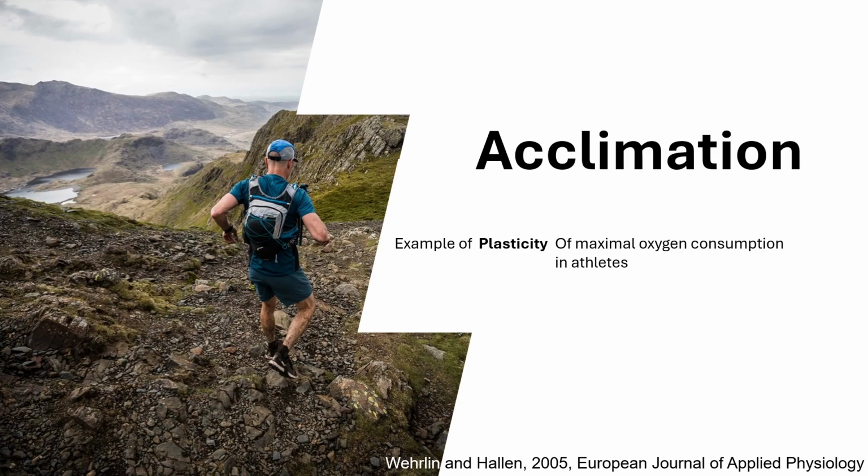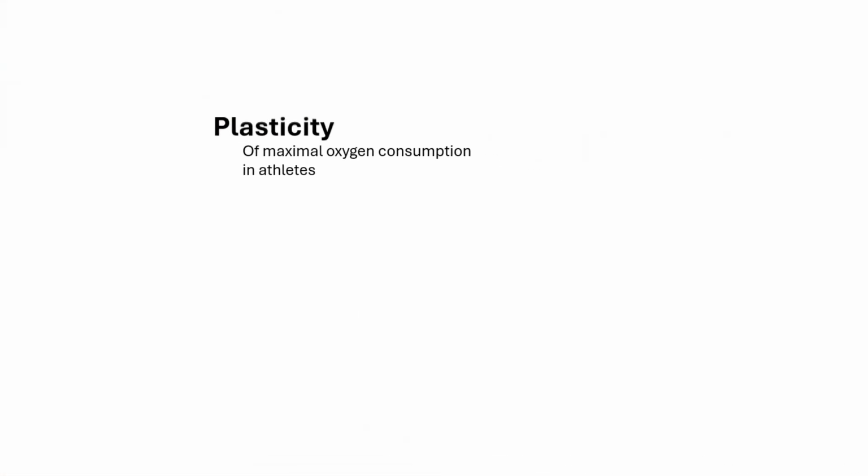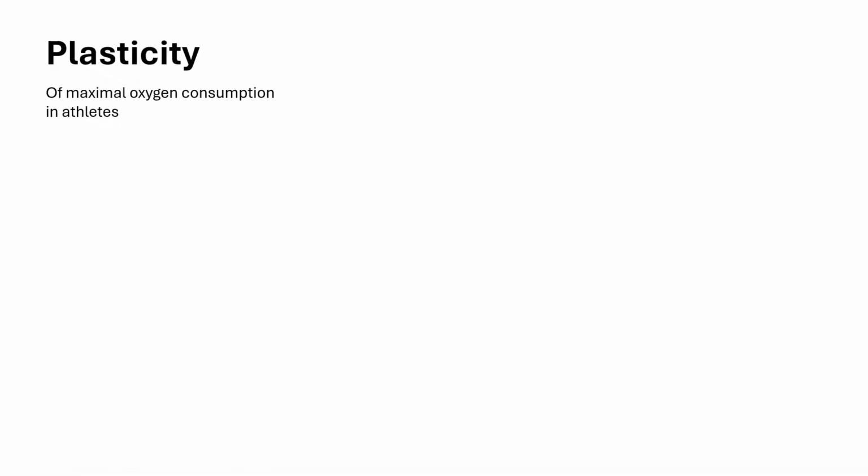Acclimation is a type of phenotypic change which occurs in response to an environmental cue. But after the cue is removed, the phenotype can revert to its original state. A nice example for acclimation is the change in aerobic capacity, measured as the maximal oxygen consumption during intense physical exercise.